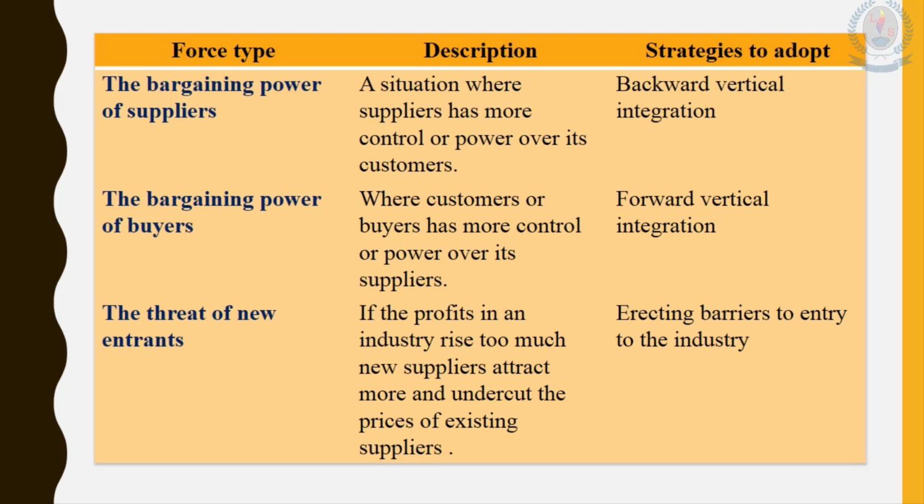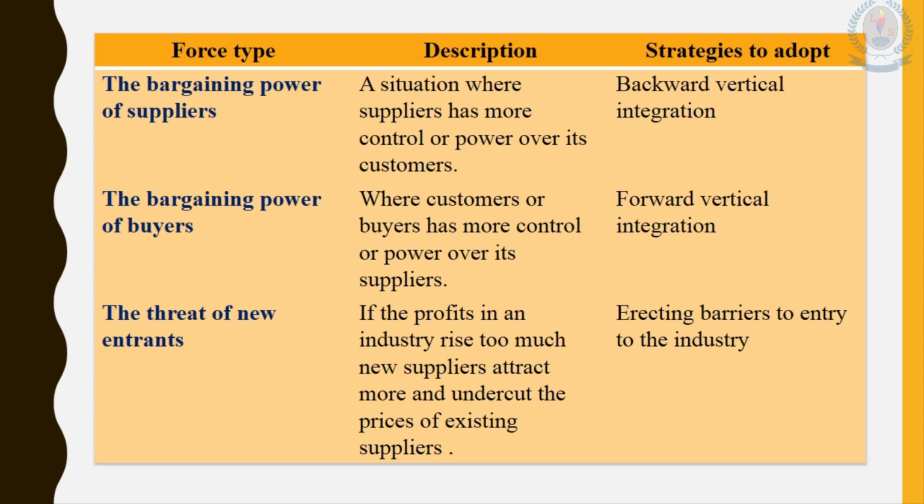But if it is somewhat difficult to enter a certain industry, then they cannot come into that industry and sell their products. Oligopolies and monopolies gain high profits because they are creating high barriers to entry to that industry.